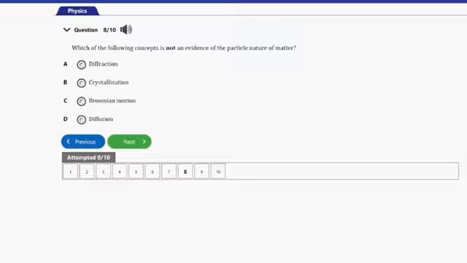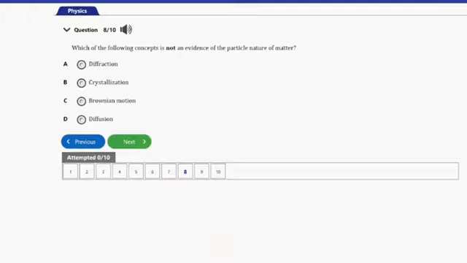That's question number 8 here. It says, which of the following concepts is not an evidence of the particle nature of matter? We have A. Diffraction. B. Crystallization. C. Brownian motion. D. Diffusion. So guys, the answer to this question is option A, and that's diffraction. Diffraction does not show an evidence of the particle nature of matter. Crystallization actually does, Brownian motion does, and diffusion does. But guys, diffraction is just a concept of wave, and as such, does not have an evidence in the particle nature of matter. So that's it for that question.